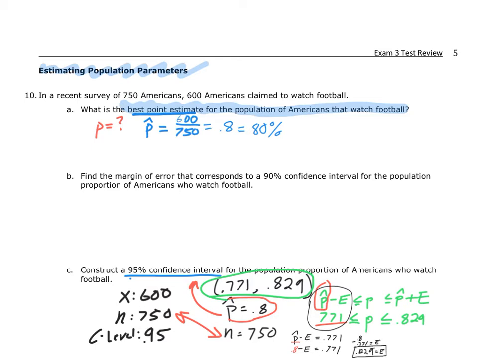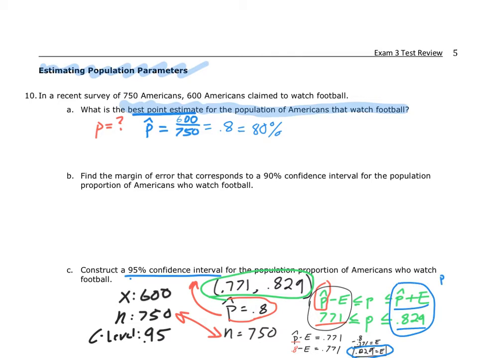Now, if I wanted to check that, I could plug in what I've just found into this side of the equation. In other words, my p hat plus my margin of error should equal 0.829. Let me write this out for a second.